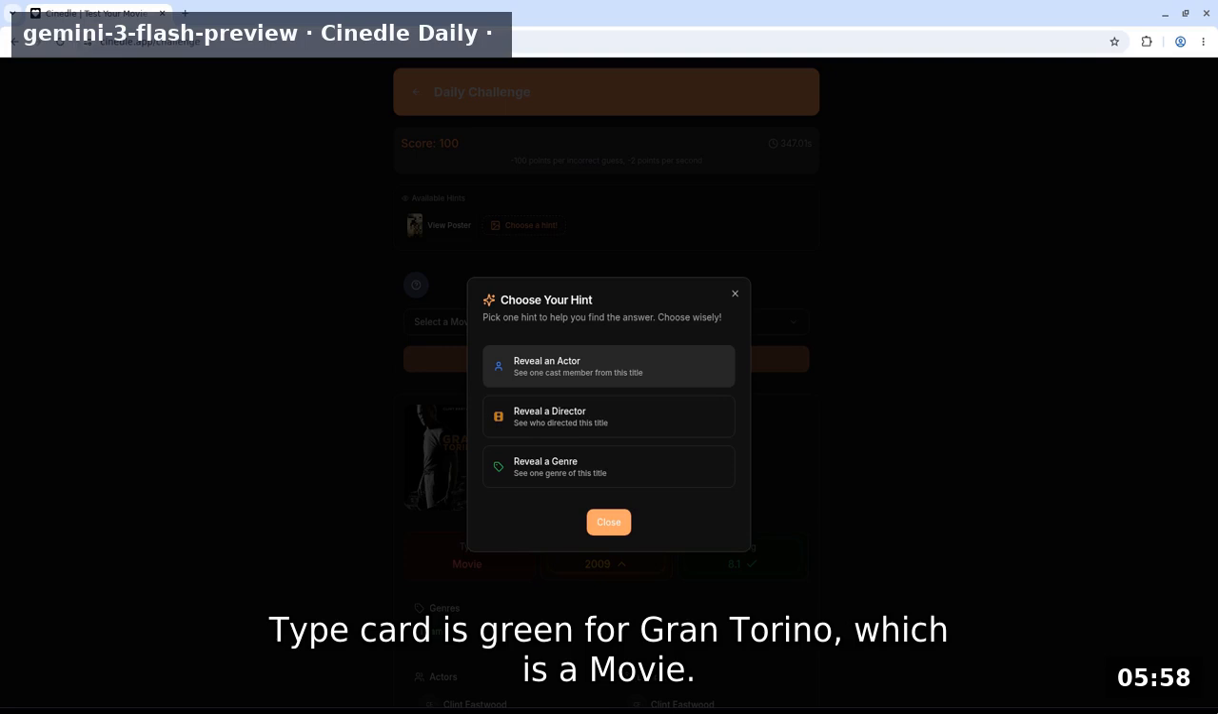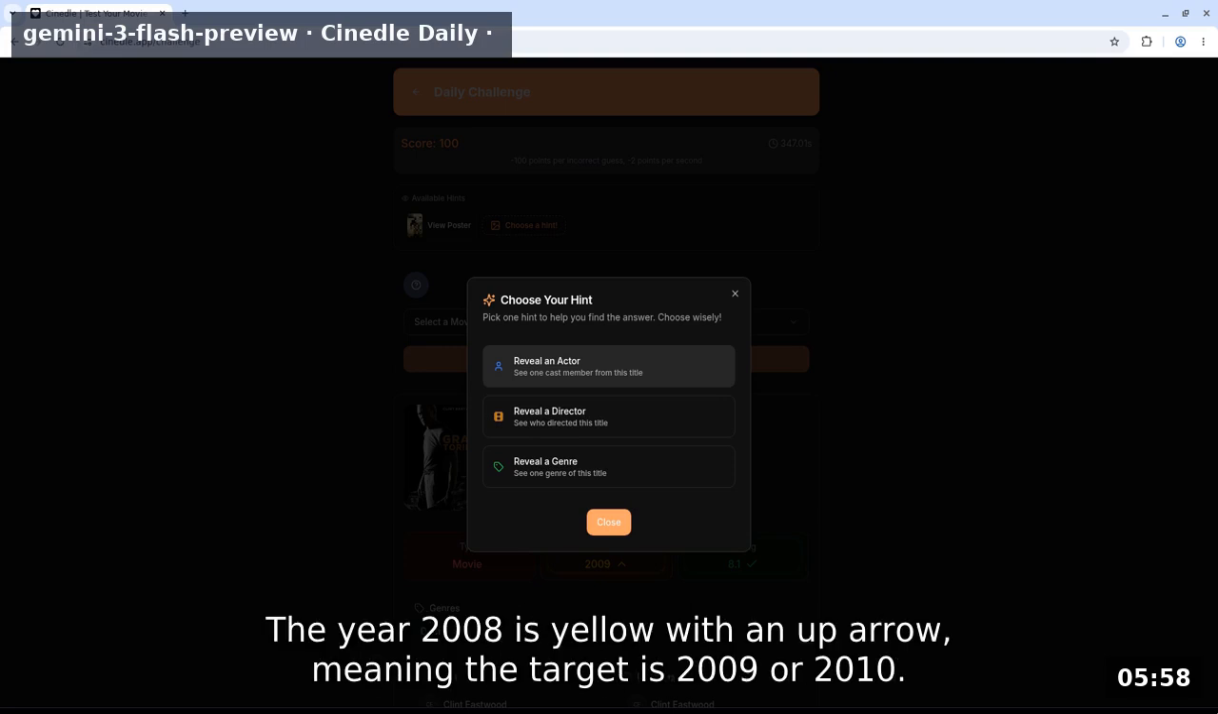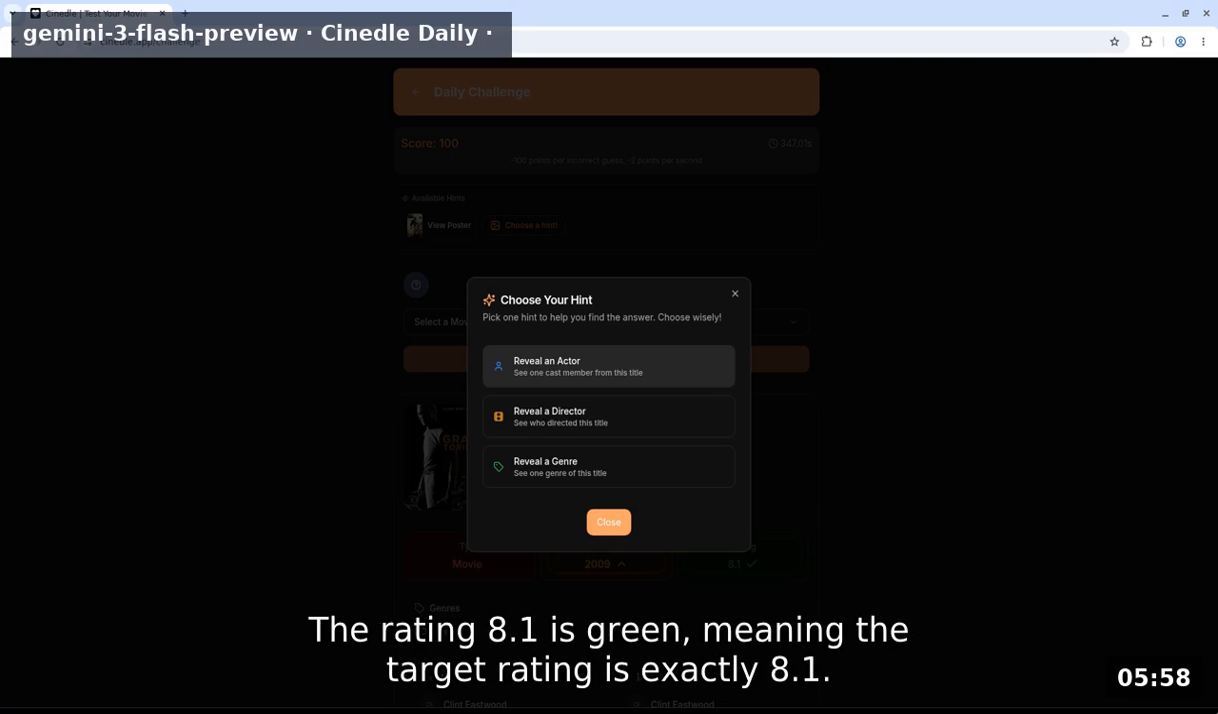Type card is green for Gran Torino, which is a movie. Explicitly, target medium equals movie. The year 2008 is yellow with an up arrow, meaning the target is 2009 or 2010. The rating 8.1 is green, meaning the target rating is exactly 8.1.